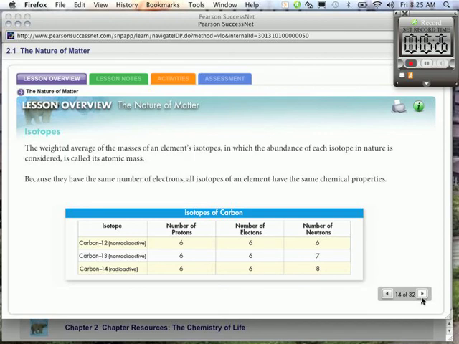The weighted average of the masses of an element's isotopes, in which the abundance of each isotope in nature is considered, is called its atomic mass. Because they have the same number of electrons, all isotopes of an element have the same chemical properties. So again, it's the electrons that make up the chemical properties for every single element.